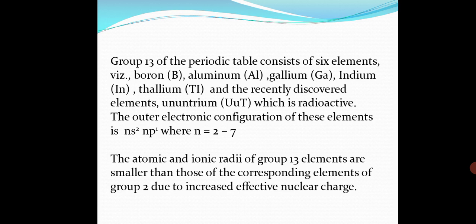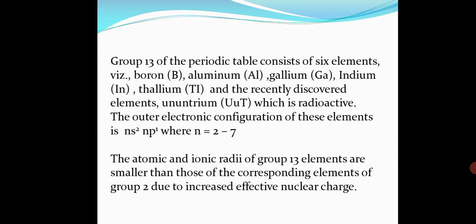The atomic and ionic radii of group 13 elements are smaller than those of the corresponding elements of group 2 due to increased effective nuclear charge. As expected, on moving down the group, atomic radii increase. However, the atomic radius of gallium, 135 picometer, is slightly smaller than that of aluminium, 143 picometer, due to ineffective shielding of the valence electrons by the intervening 3d electrons.